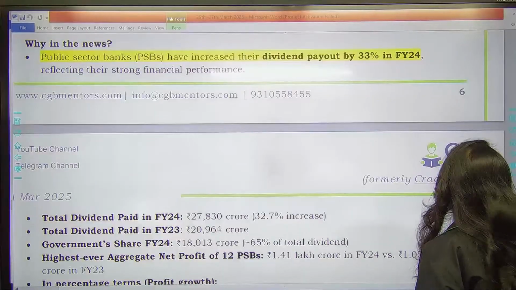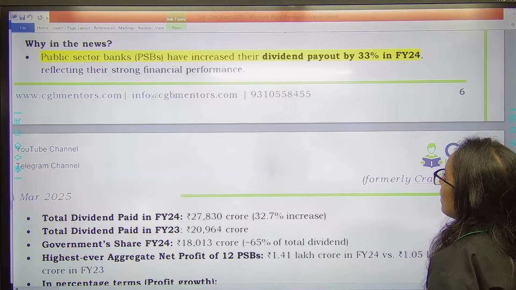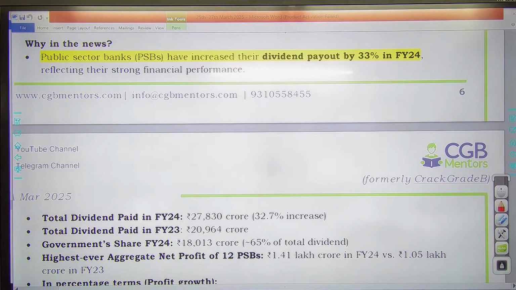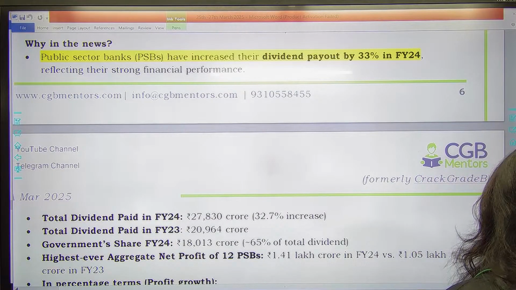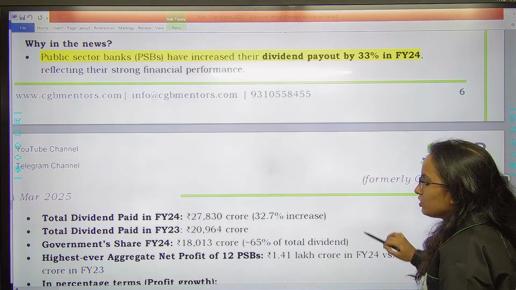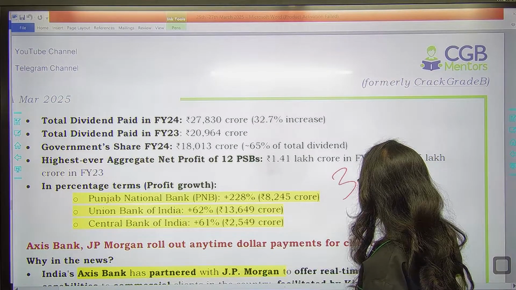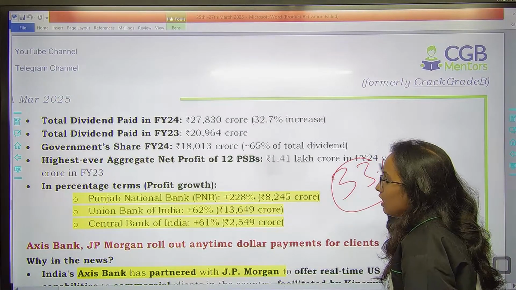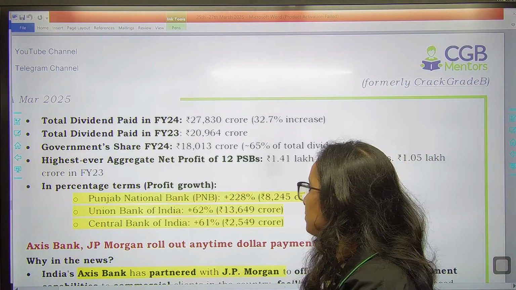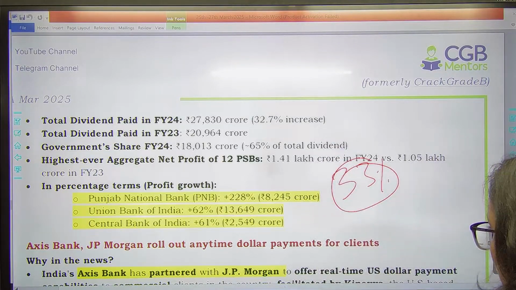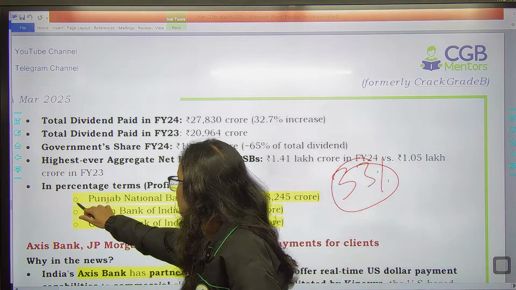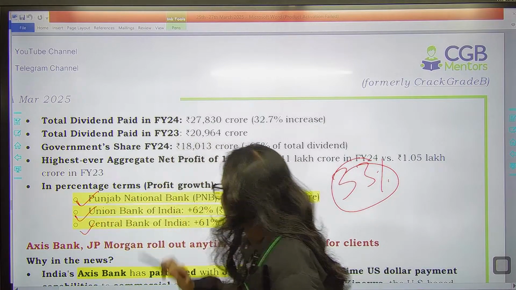Then next is public sector banks have increased their dividend payout by 33% in financial year 2024. तो फाइनेंशियल ईयर 2024 में पब्लिक सेक्टर बैंक्स का जो डिविडेंड पे आउट था 33% से इंक्रीज हुआ है, राइट? और इफ यू सी इन परसेंटेज टर्म्स द top 3 banks, so they would be Punjab National Bank, Union Bank of India and Central Bank of India.